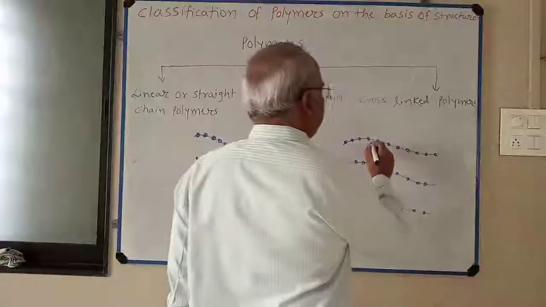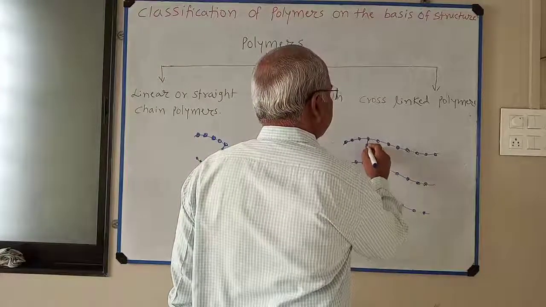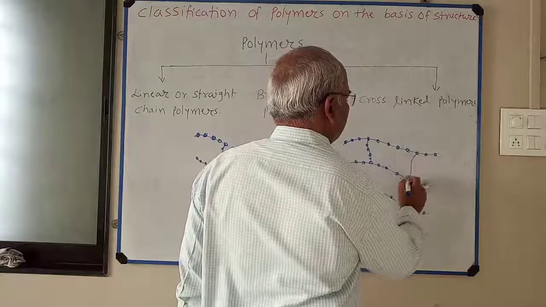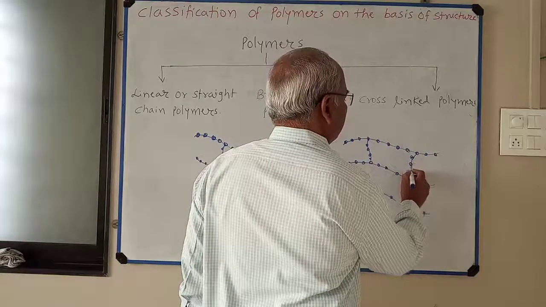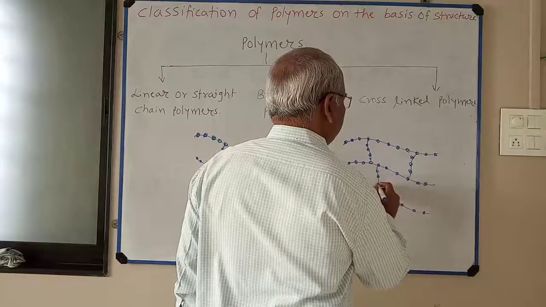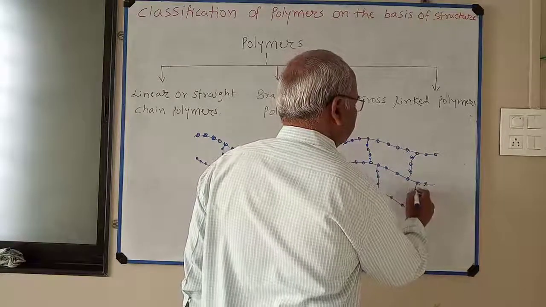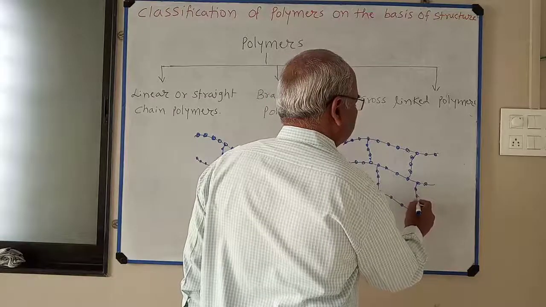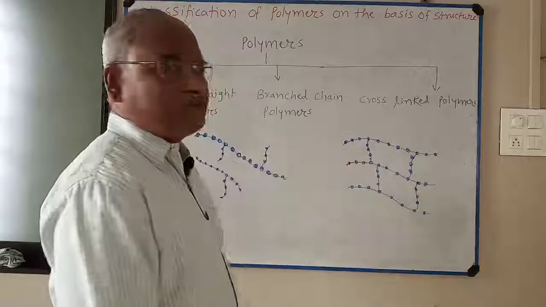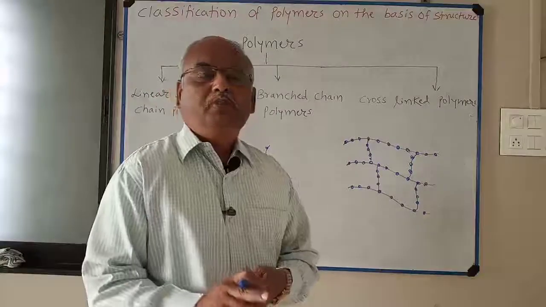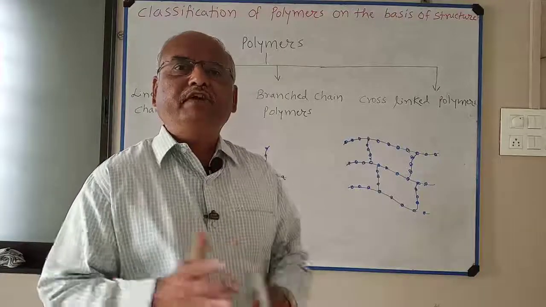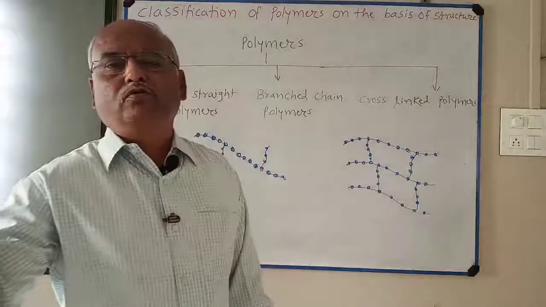I represent cross-linking like this. Cross-linked polymers are formed by those monomers which contain polyfunctional groups.